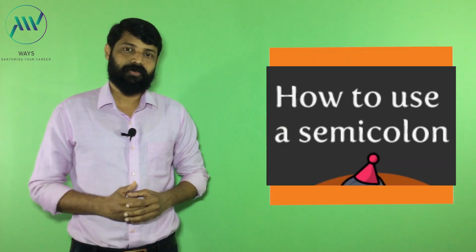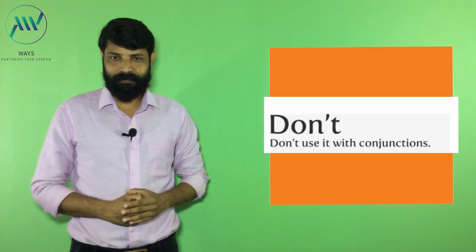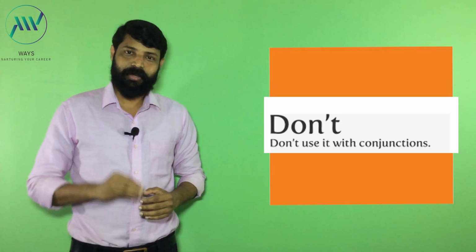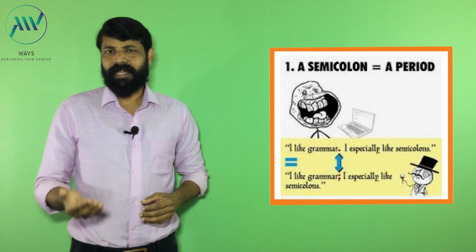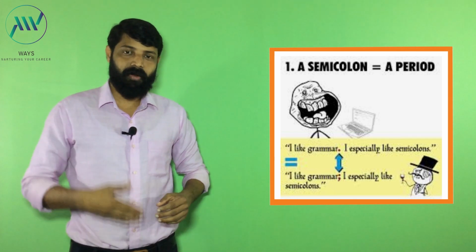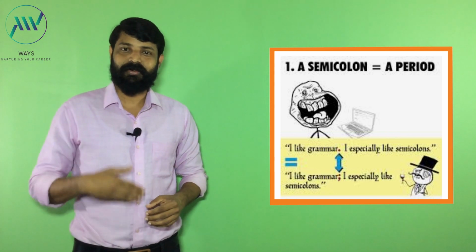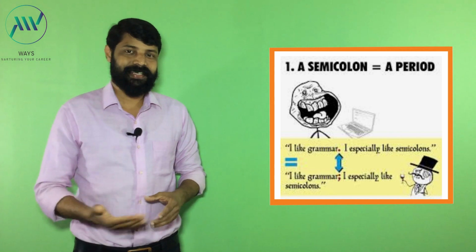It is very important to know how we use it, why we use it, and how we should not use it as well. A semicolon is required between two complete sentences. A period is also possible in such a situation, but with a slight difference. A period always divides ideas and sentences, whereas a semicolon links or connects ideas, thoughts, and sentences.